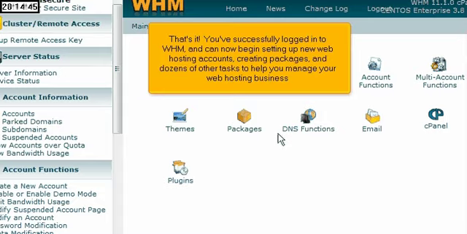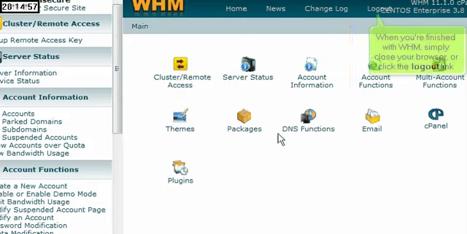That's it. You've successfully logged into WHM and can now begin setting up new web hosting accounts, creating packages, and dozens of other tasks to help you manage your web hosting business. When you're finished with WHM, simply close your browser or click the Logout link.